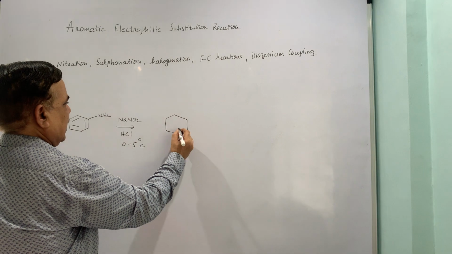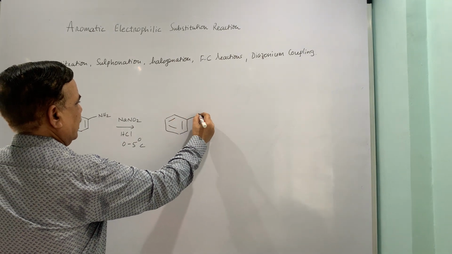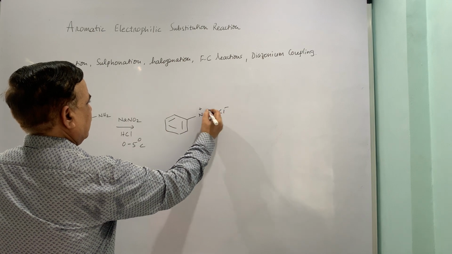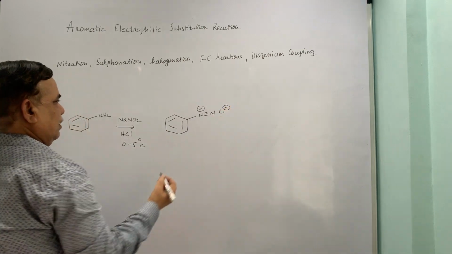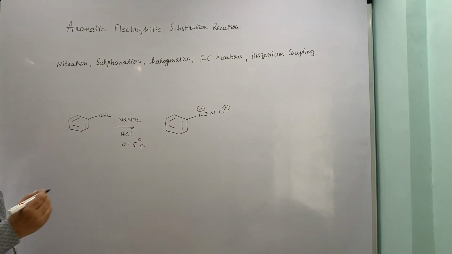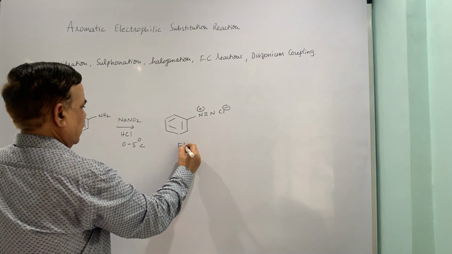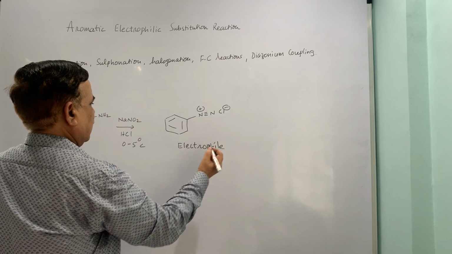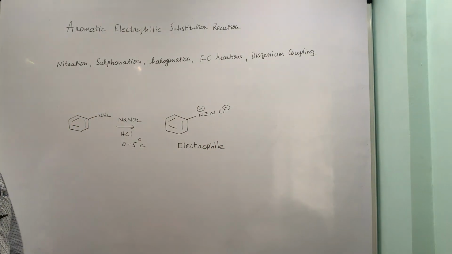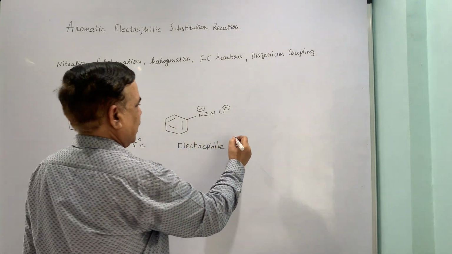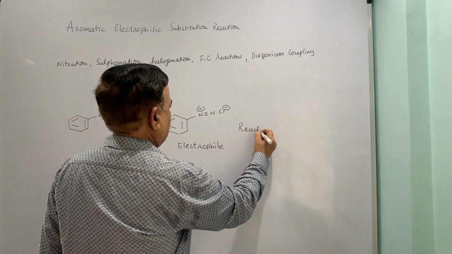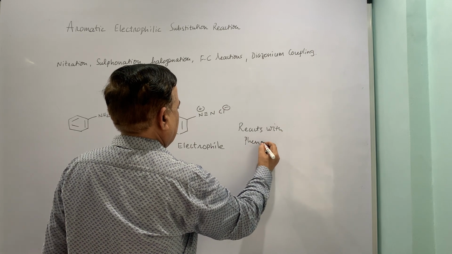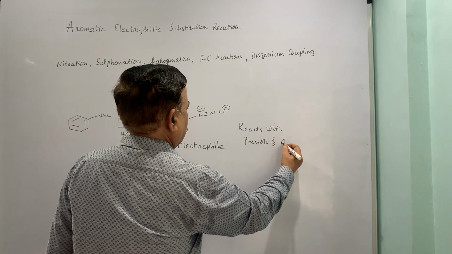The nitrous acid which forms in situ interacts and you get this species which is known as benzene diazonium chloride. This is the electrophile. Now this electrophile is a weak electrophile and reacts only with phenols and amines.